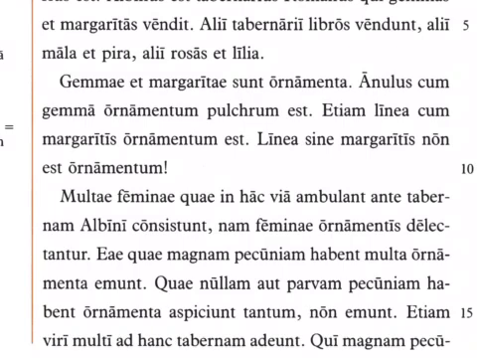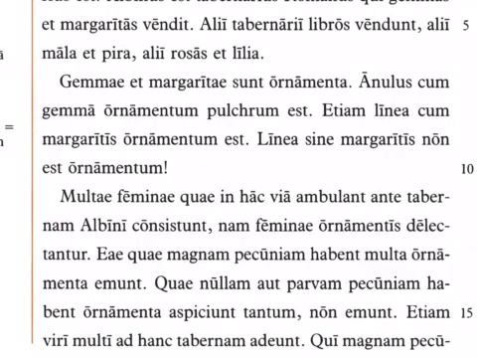Gemmae et margaritae sunt ornamenta. Gems and pearls are decorations. Now, ornamenta in this chapter, you might want to translate it as jewelry frequently. But the word in general just means adornments, decorations. Adorn and ornament both come from this root in Latin. But yeah, you could say they are decorations, or specifically here, pieces of jewelry or something like that.